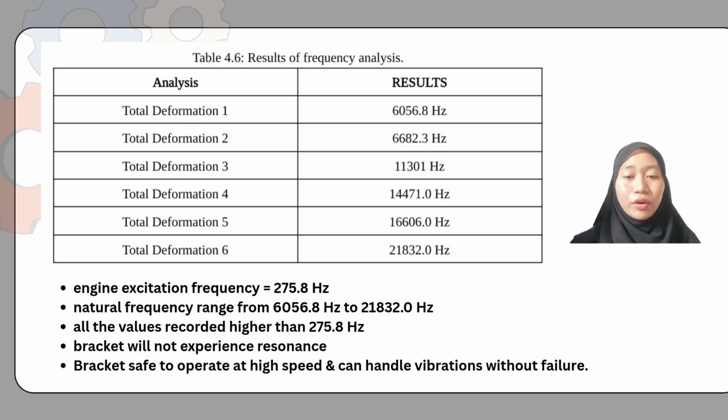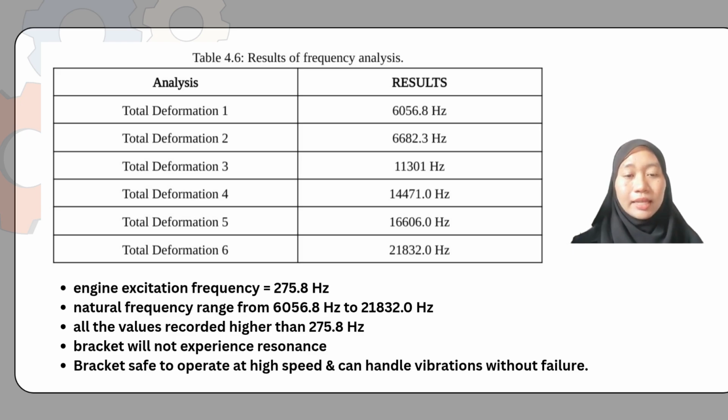All the values recorded are higher than 275.8 Hz, which means this bracket will not experience any resonance, and it is safe to operate at high speed and can handle vibrations without failure.